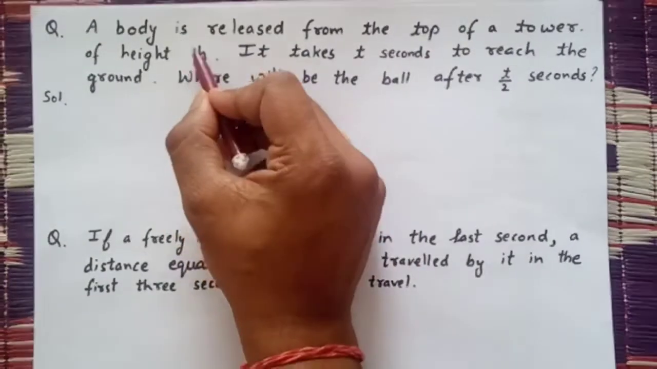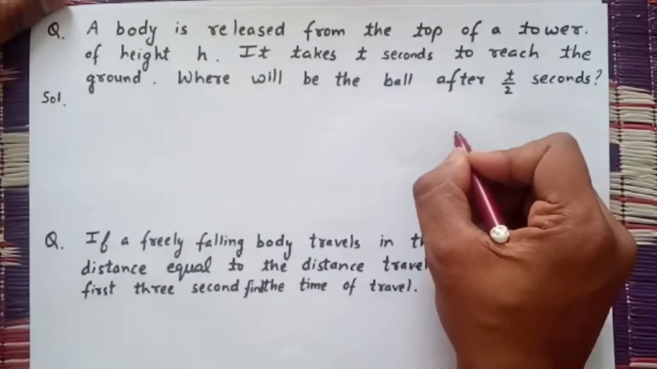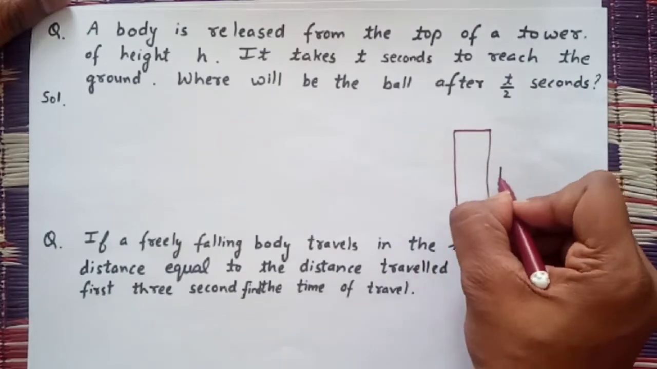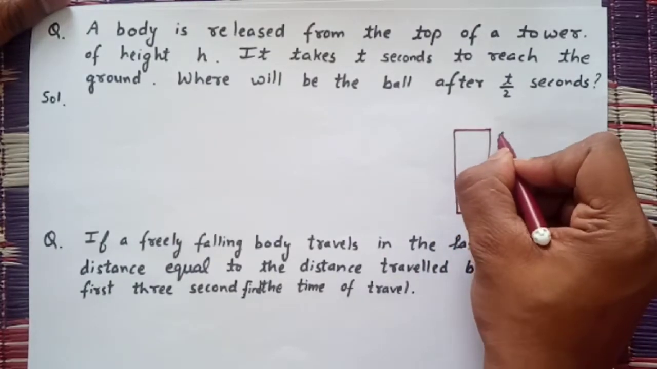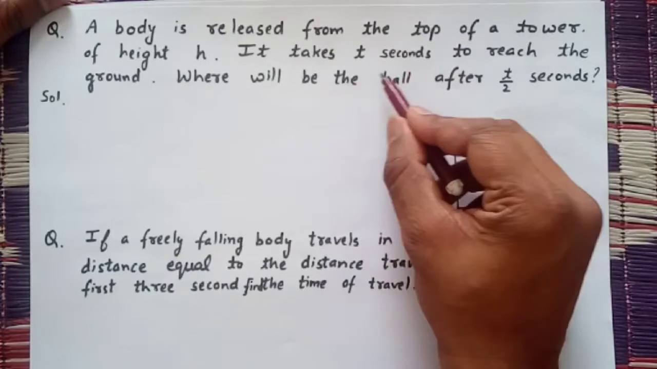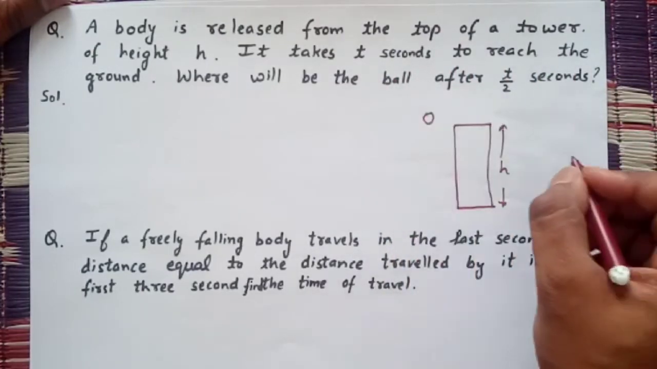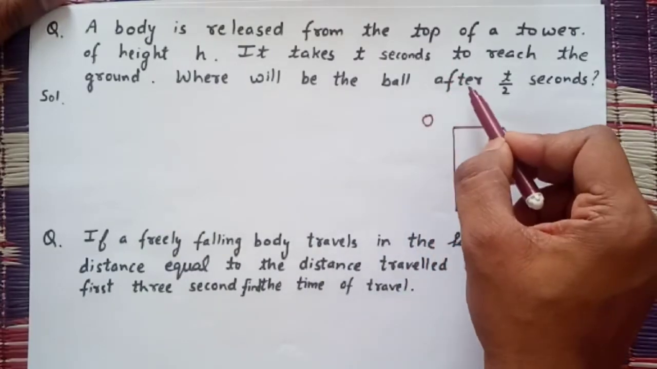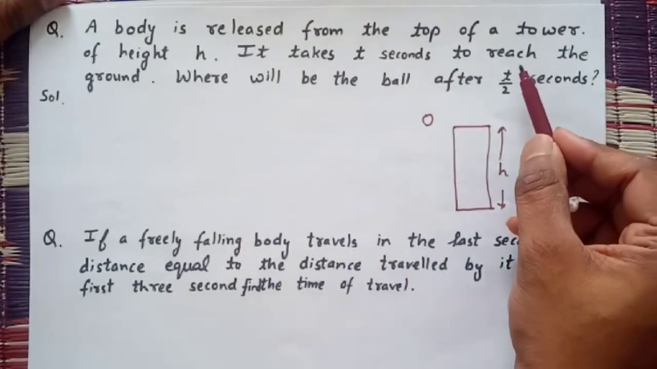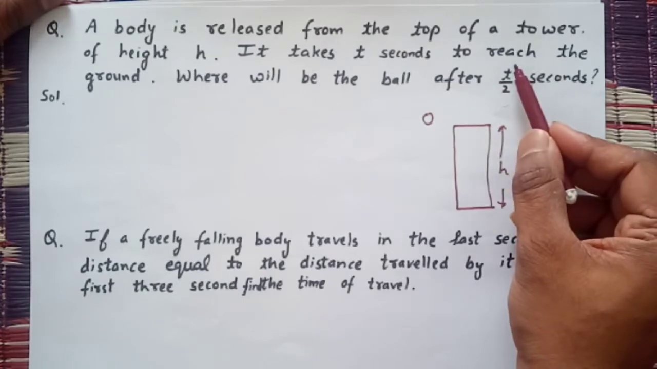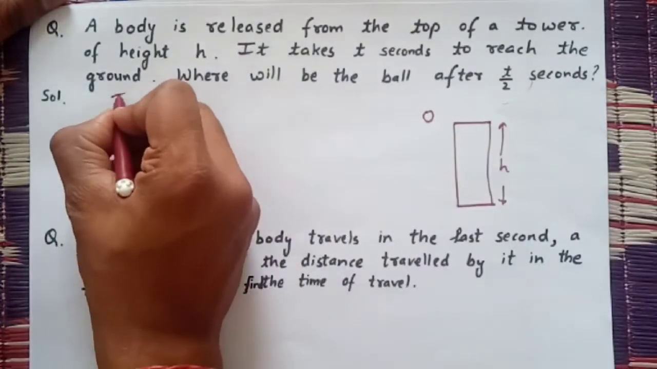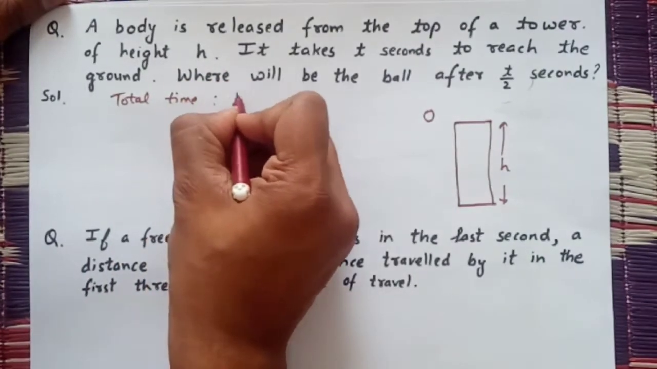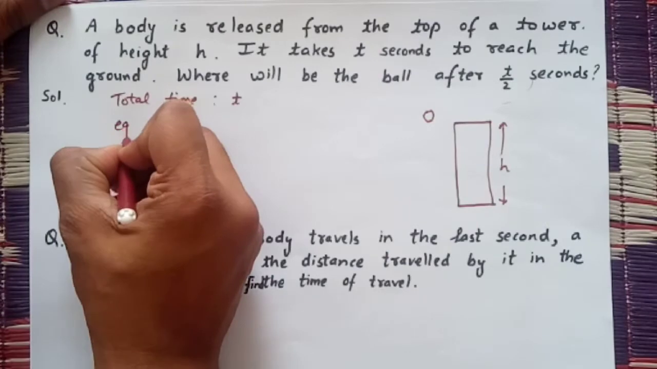Our first question is, a body is released from the top of a tower and the height of the tower is given. The height of the tower is small h. An object is falling from the top of the tower. It takes t seconds to reach the ground. Where will be the ball or the body after t by 2 seconds? So I can take the equal time interval of t by 2. Let the total time be t,